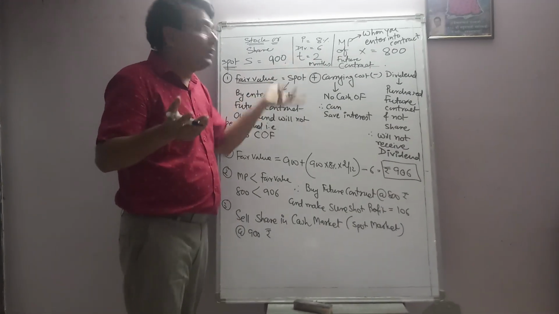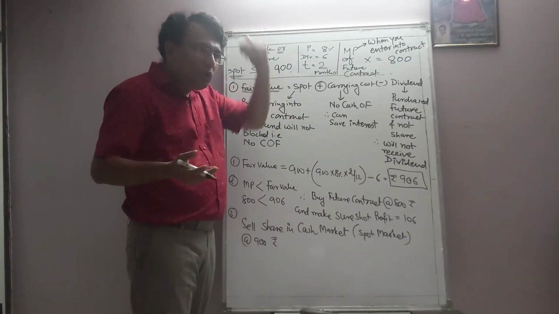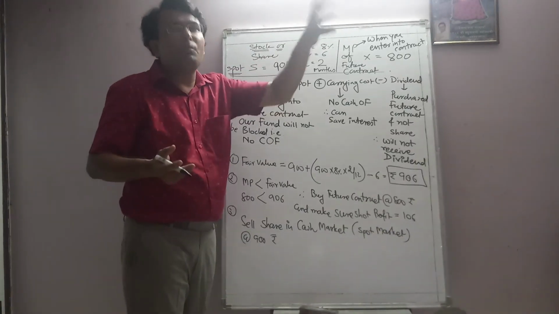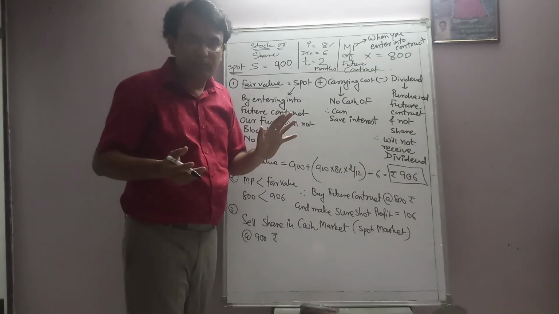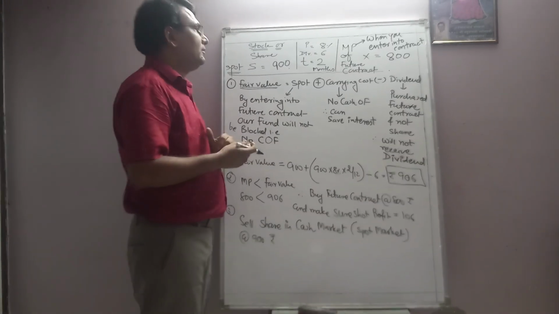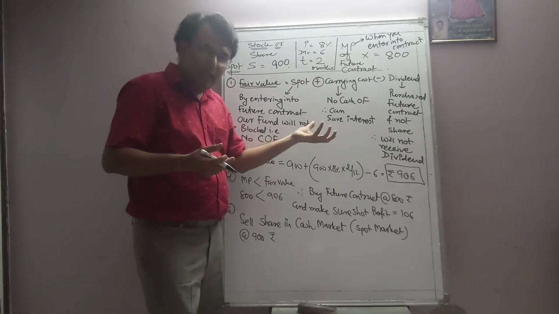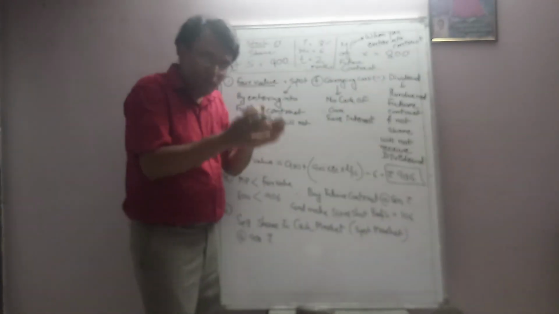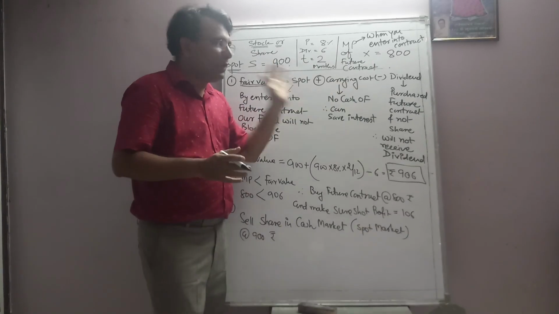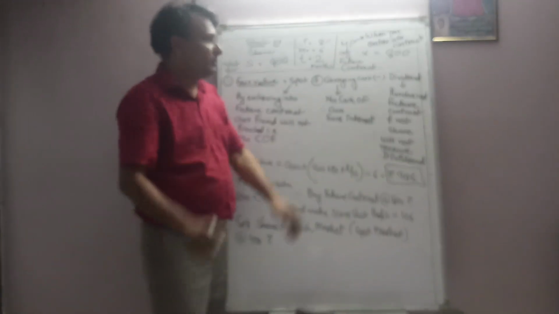Till when? 2 months. Why? Because after 2 months only we are supposed to pay some amount to the seller. Correct? So for that reason, we can say that by entering into the derivative market, a future contract, we can save interest if we are the buyer, right?